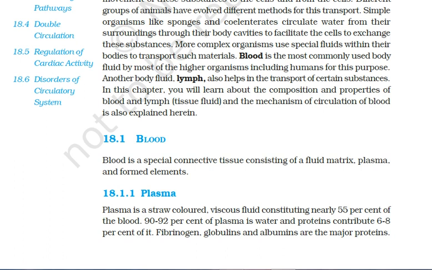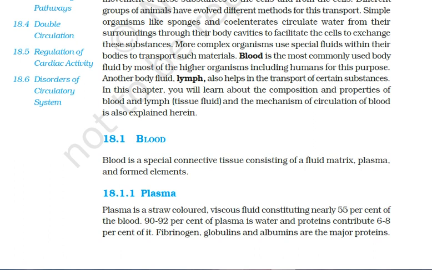So the plasma is the viscous fluid material present in the blood. It is nearly about 55% and its color is straw color, and it contains water and proteins. Proteins are very less, only 6 to 8% roundabout.